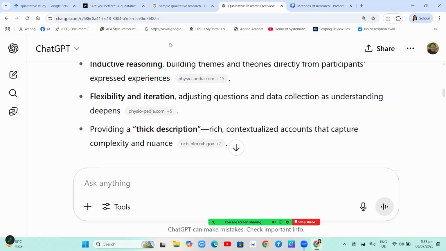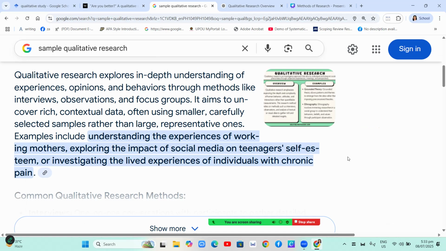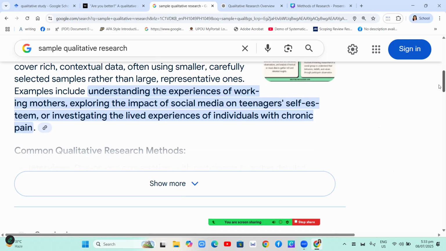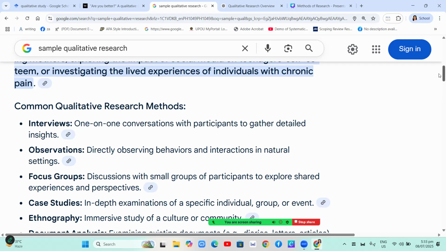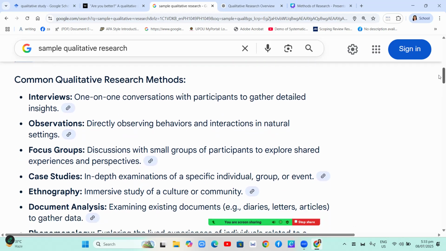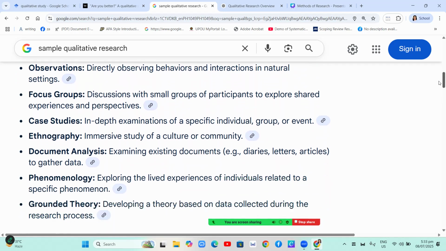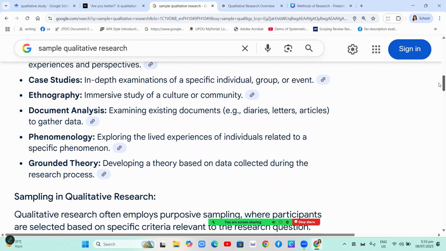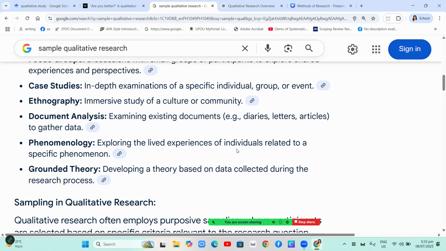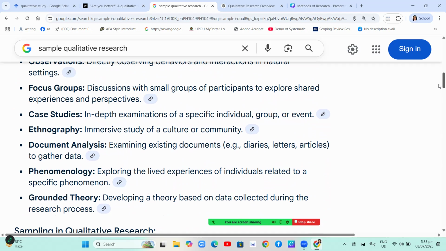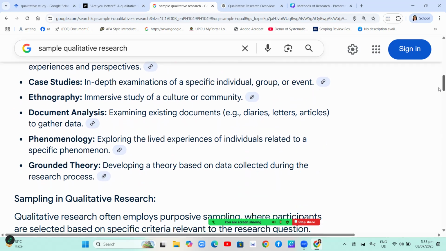Okay, so let's read in Google AI. So what are the common qualitative research methods? Okay, it includes interviews, observations, focus groups, case studies, ethnography, document analysis, phenomenology, which is exploring the lived experiences of individuals related to a specific phenomenon, grounded theory, developing a theory based on data collected during the research process. So these are the methods in qualitative.